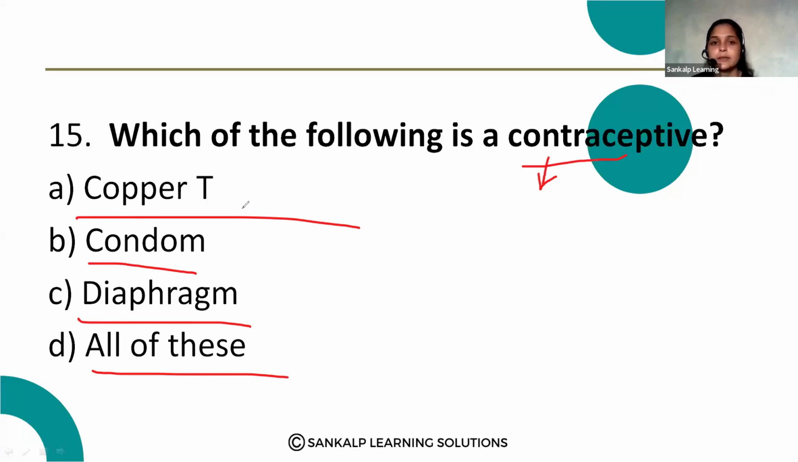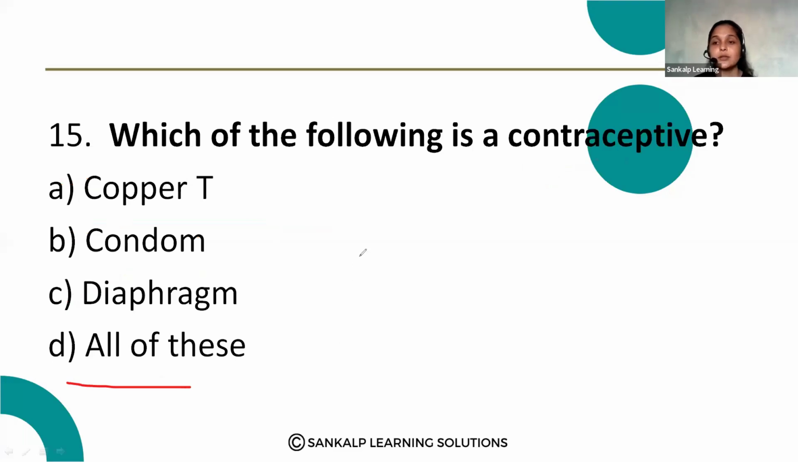Yes, copper T is used for the prevention, it is used as a contraceptive. Condom is also used as a contraceptive, and diaphragm is also used as a contraceptive. A, B, C are all used as contraceptives, that you know, right? So option D is the correct answer. All of these are the contraceptives, used to prevent the pregnancy. You have studied about the copper T, what is copper T, how it is able to prevent the pregnancy, and condom and diaphragm, how they are able to prevent the pregnancy. I hope you have studied in your class.